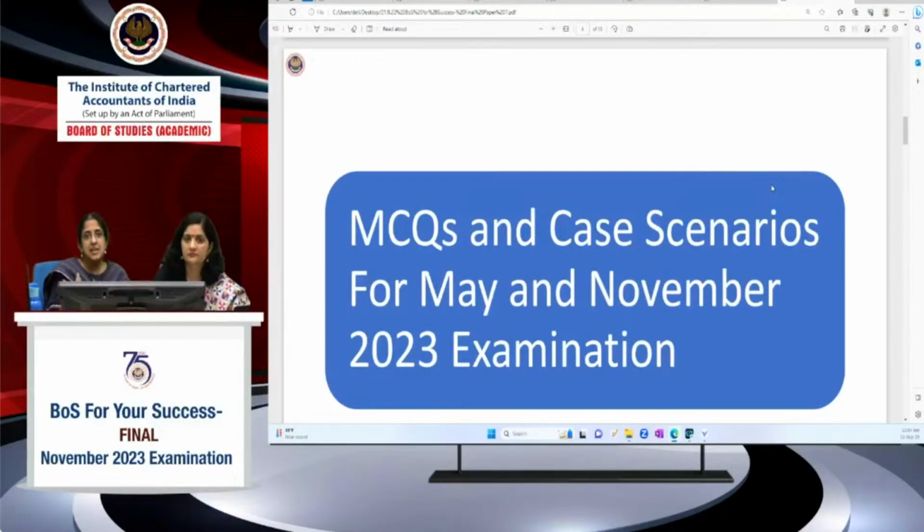One is reading the contents. By reading, you try to understand it, but you must know how to apply it correctly, because it's a final level paper. Application is very important. You might have the knowledge, but you have to correctly apply it in a given situation, and the situation is likely to be tricky and complicated because it's a final level paper. To help you in this process, we have web hosted scenarios and MCQs which have been updated as per the provisions of law applicable for your examination.